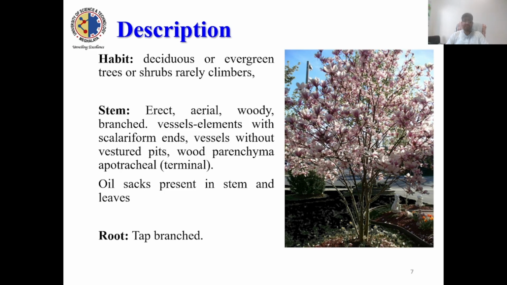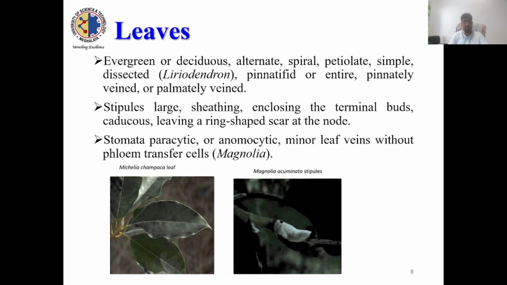Oil sacs present in the stem are also present in leaves in some species, and its root is mostly a taproot system. Leaves are mostly evergreen and deciduous. If it is a deciduous tree, then it has deciduous leaves. Evergreen, alternate. I have already mentioned it has alternate, spirally arranged leaves. Petiole is there.